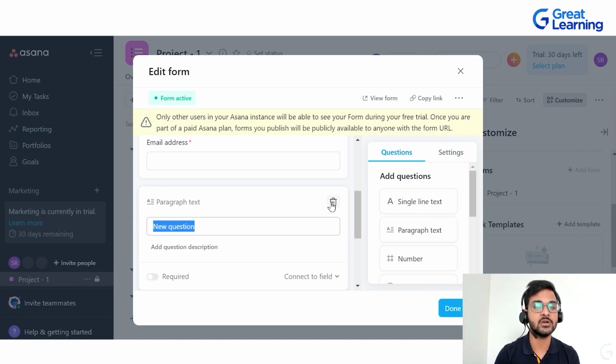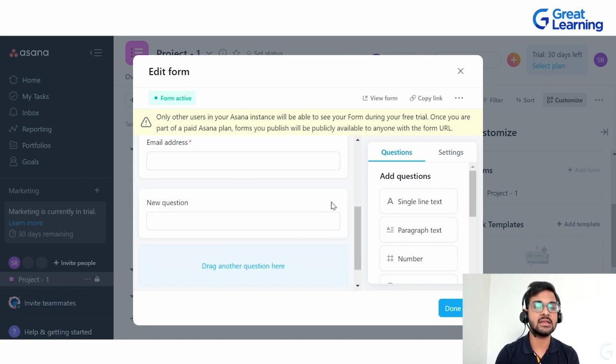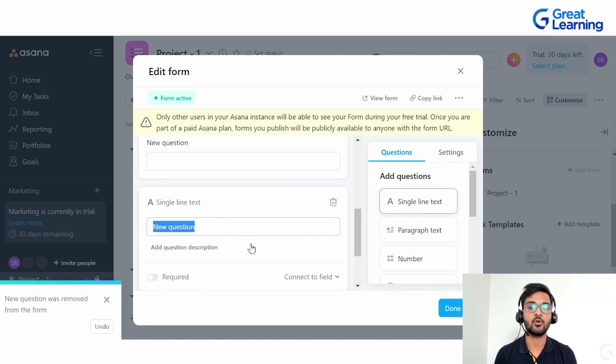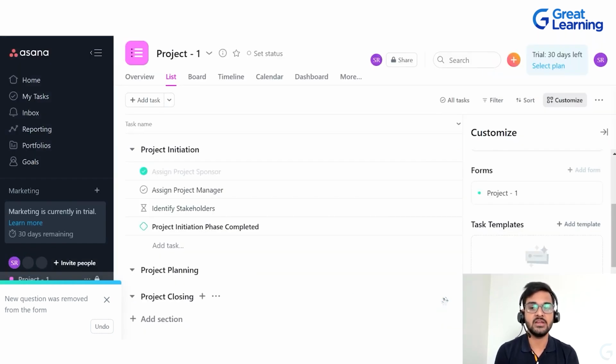If you want to delete a particular tab, you can click on remove field. Again, if you want to add something, you can drag and drop it over here. Once your form is done, you can copy the link, share it with a particular team member. You can just click on done and it will be done for you.